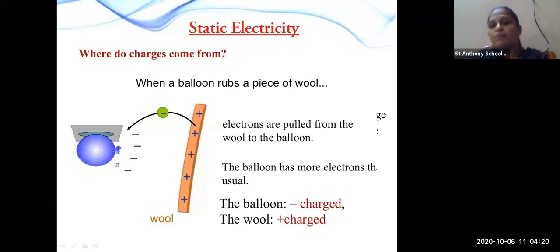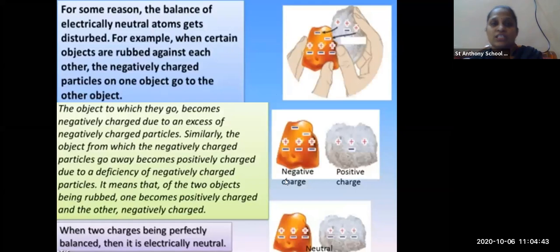So here what does the balloon do? The balloon attracts all the negative charge, which means the balloon is a negatively charged object. And after taking all the negative charge from the wool, what does the wool have? The wool remains with only the positive charge. Okay, this is about the structure.